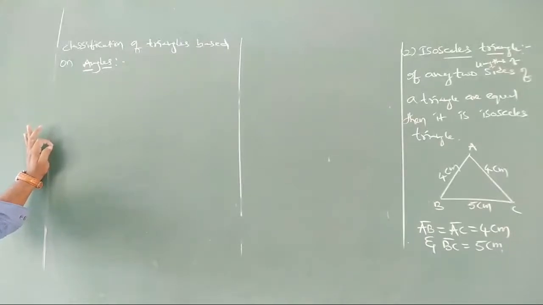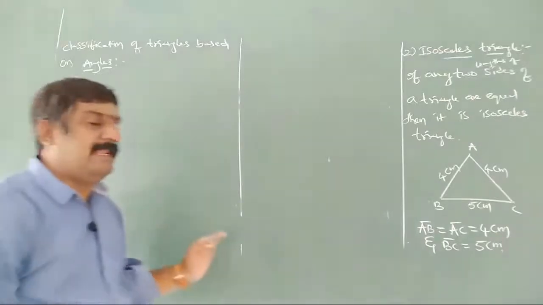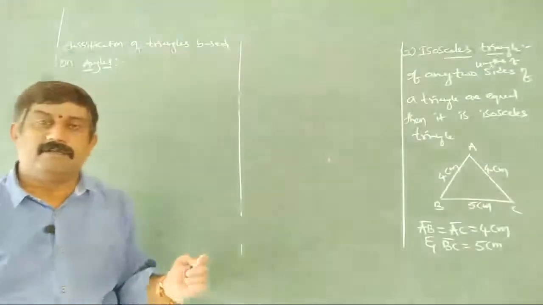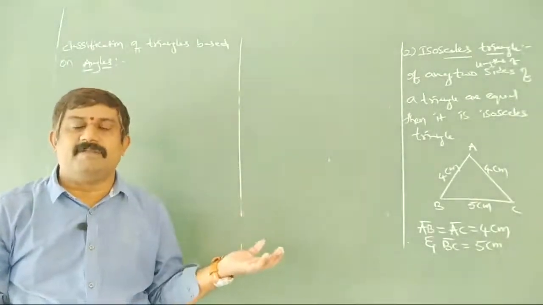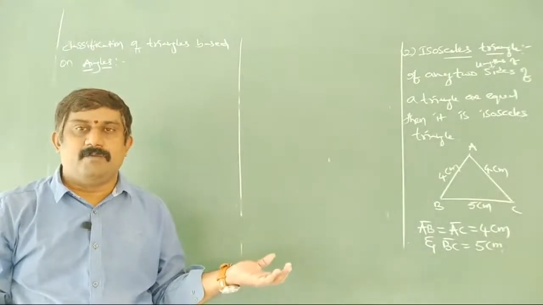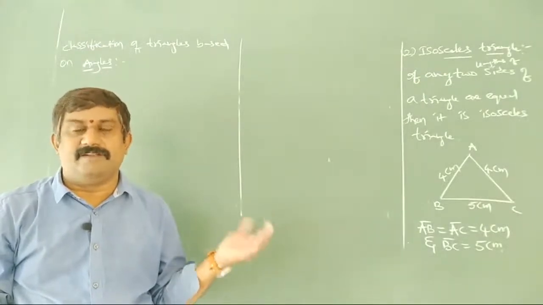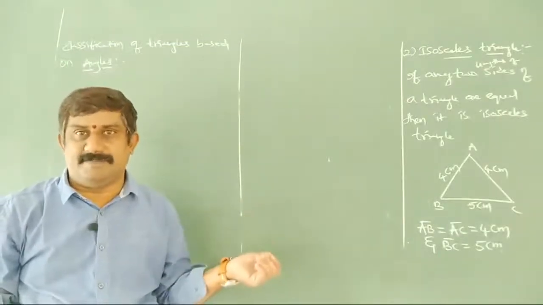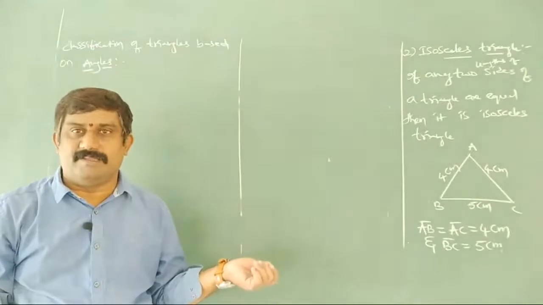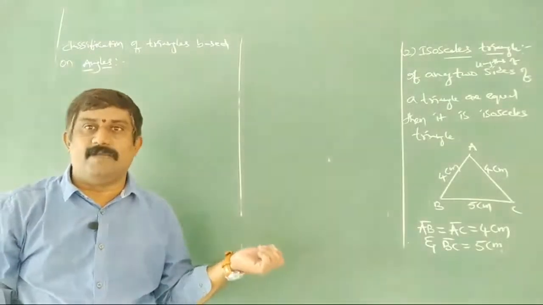First of all is the acute angle, which lies in between 0 and 90. Already we have discussed all these in our previous classes. Next, right angle equals 90 degrees. Third one, obtuse angle, lies in between 90 and 180. 180 degrees is a straight angle. After that, reflex angle, 180 to 360. Complete angle is 360. But we don't want all these here. We want only up to 180.